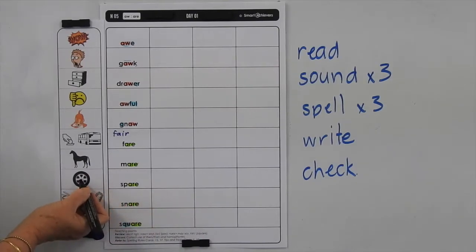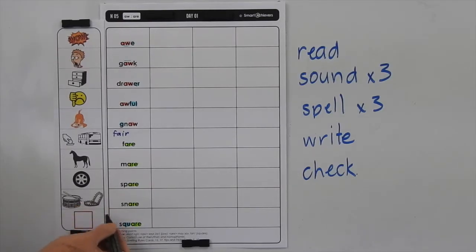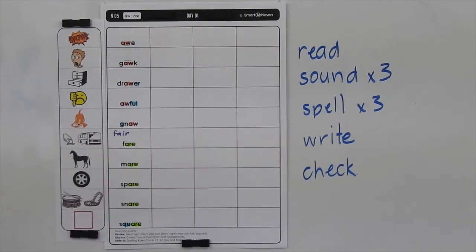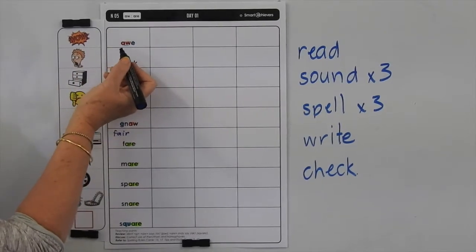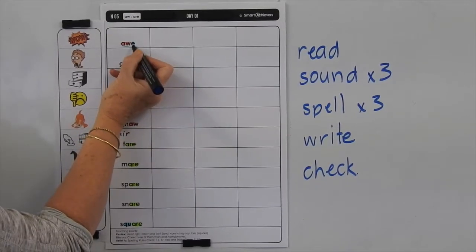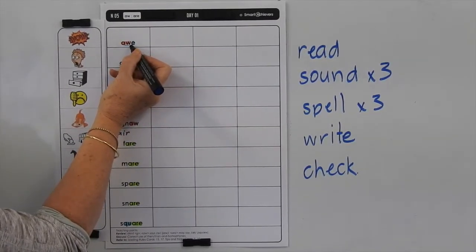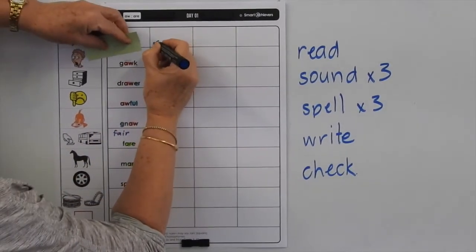So we usually have a spare tyre in our boot. A snare could be a trap for a wild animal, and it can also be a type of drum. And a square is a shape with 4 equal sides. Okay, let's go back and look at reading, sounding, spelling, writing, and checking these words. So, awe, we've only got 1 syllable there. And there's only 1 sound because the last letter has just been put there as a rule. So, awe.